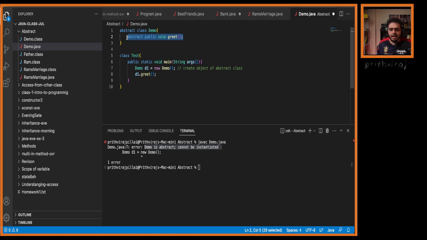Yes. Now your question will be, sir, if I cannot create the object and I cannot call the method, then what is the use of having an abstract method? Yes or no? Okay, very good. Now let us see an example. Is this part clear, everyone? Don't worry, we'll write proper notes for this. Done? Okay, let me copy this and let me write a note here.